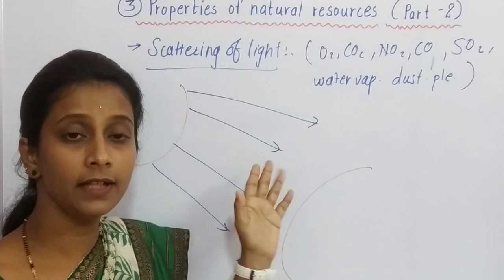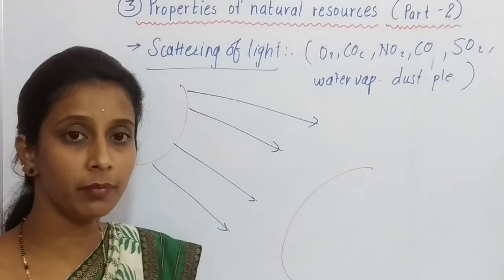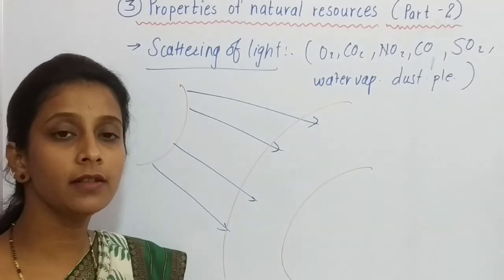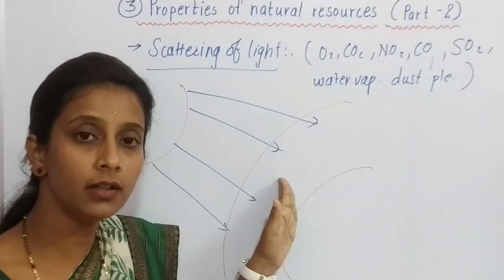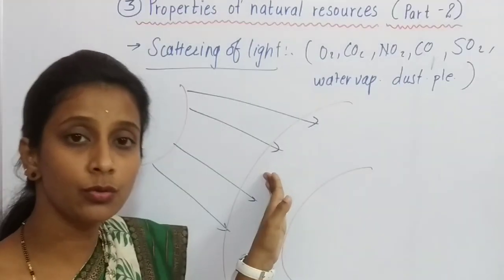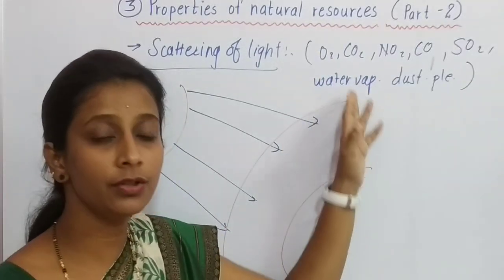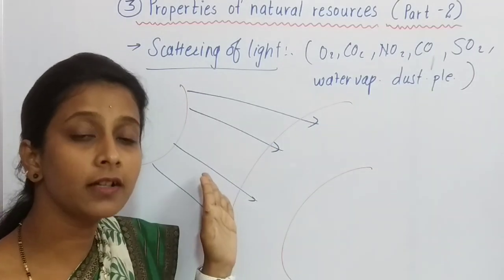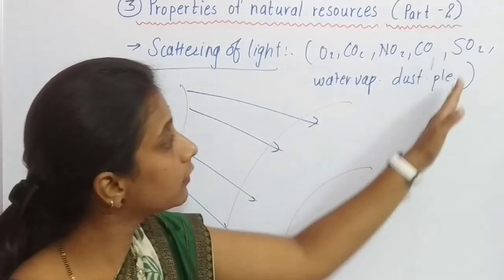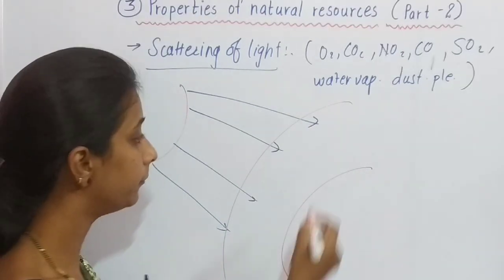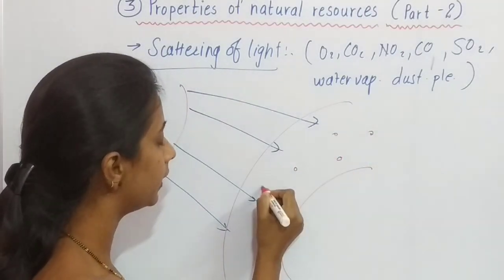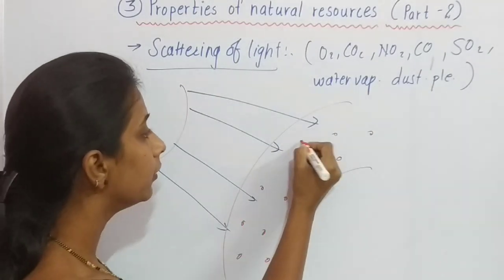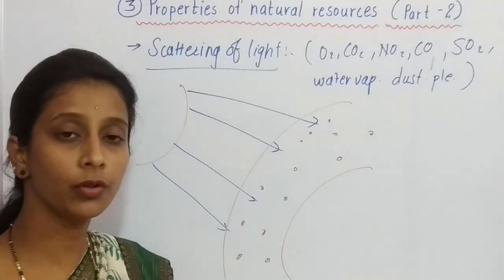These sun rays travel in a straight line path when they enter the earth's atmosphere. When these sunlights enter the earth's atmosphere, they strike the different constituents of the atmosphere. Suppose these are different constituents: some are gas molecules, some are dust particles, and some are small particles of water vapor too.